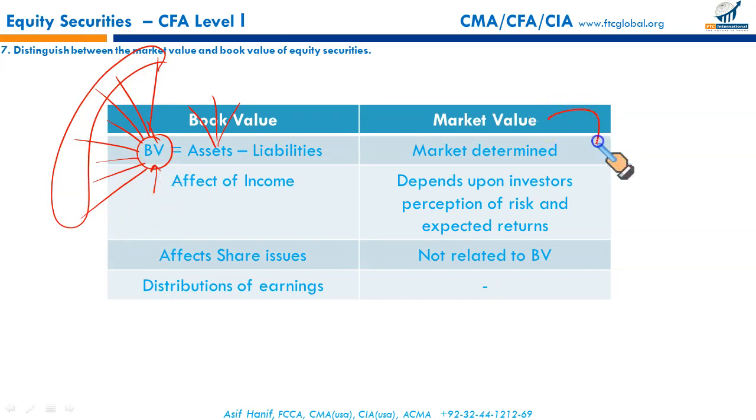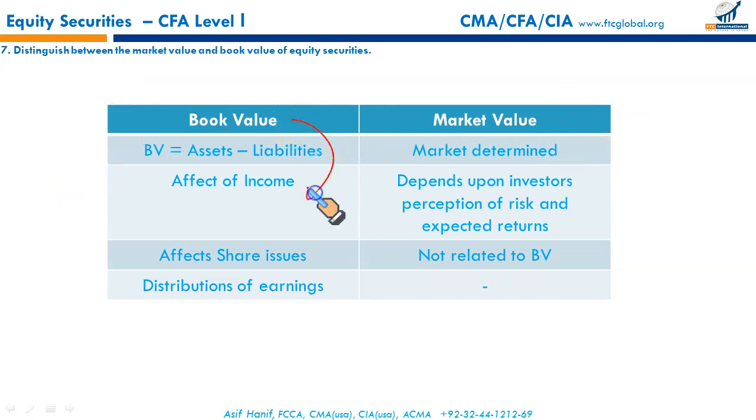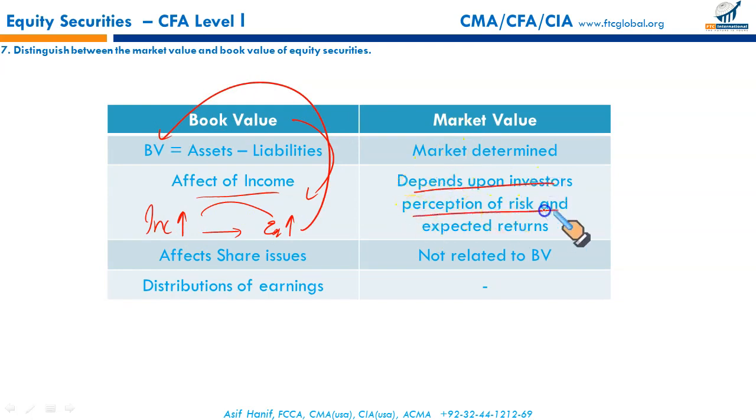market value is determined by the market, by the forces of demand and supply. Book value can be influenced by income. If your income goes up and you do not pay dividends, this income will eventually become part of your equity, and equity is the book value of equity. Whereas the market value depends upon investors' perception of risk and expected returns, and the price of your stock keeps going up or down depending upon many fundamental factors.